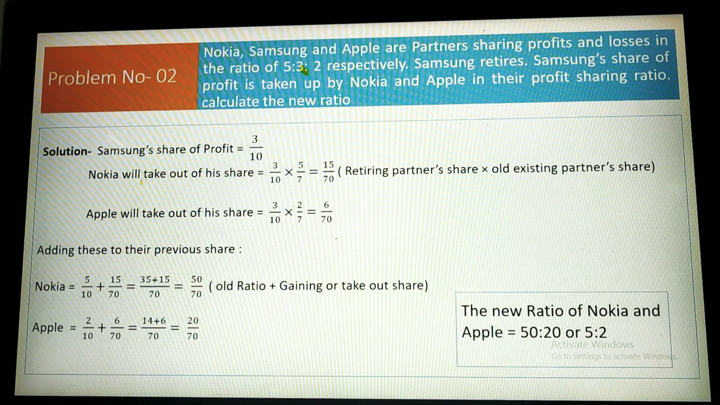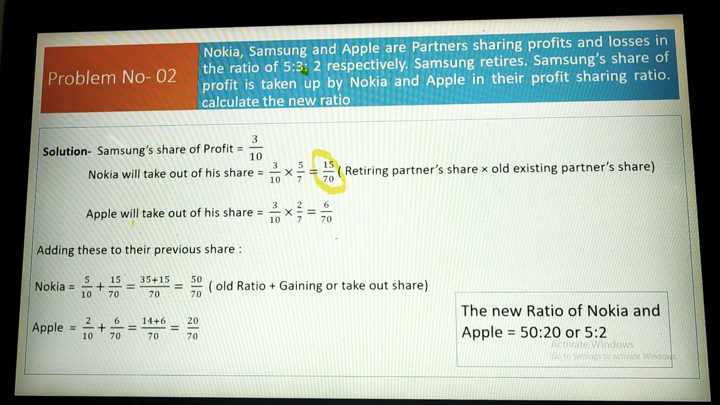How will they distribute it? Let's see. Nokia will take out of Samsung's share 3/10. He will share in his old ratio. What is the old ratio? 5/7. How did 5/7 come? Because you will skip the 3, and among these two you will calculate 5 plus 2, or 5:2. So 5/7 for Nokia. I have also written here: retiring partner's share multiplied by the old share of the existing partner. The existing partners are only Nokia and Apple, so you will take this ratio, 5/7. So 3/10 multiplied by 5/7 is equal to 15/70.